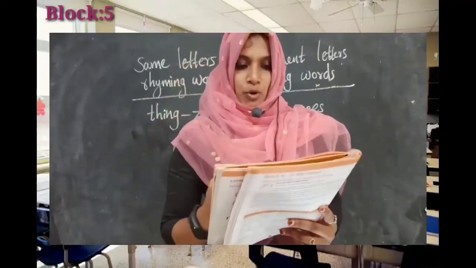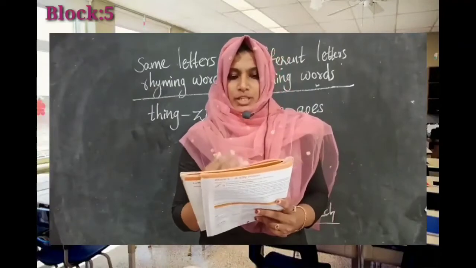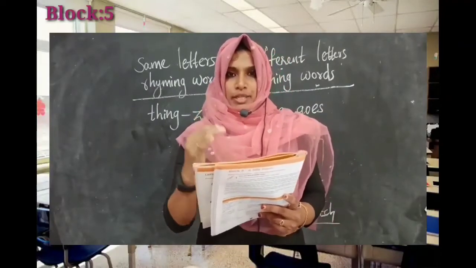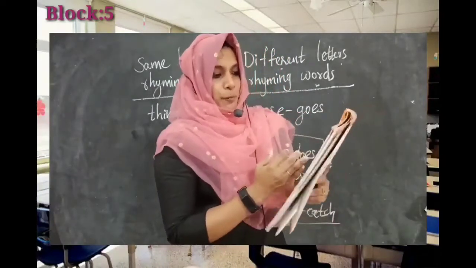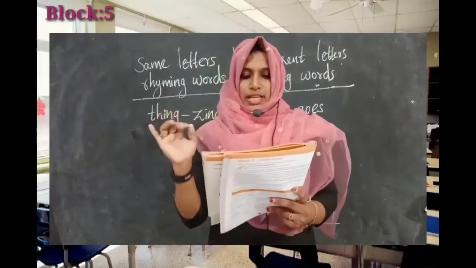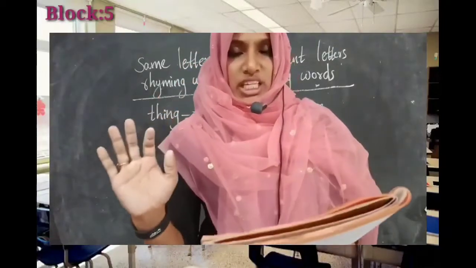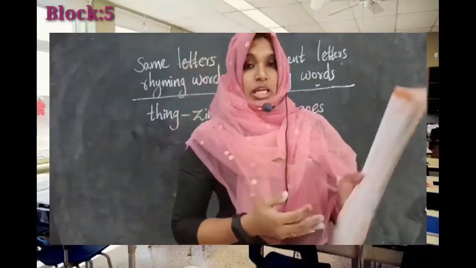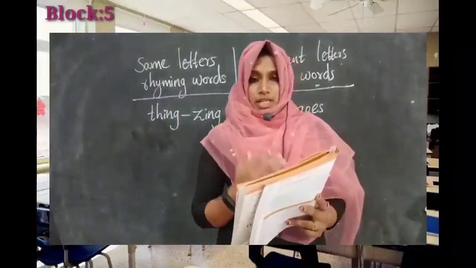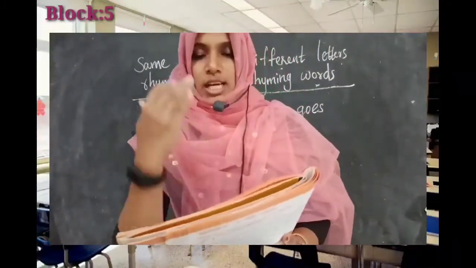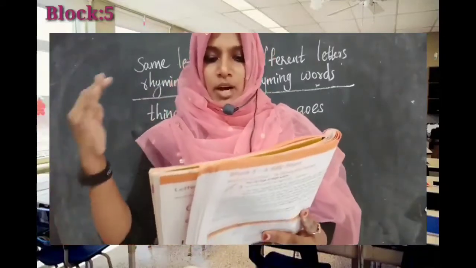So this is a poem. So here, what will you do? Here you have to underline the rhyming words from this poem. Okay, then number 2, write one rhyming word for each word. So here in this box, some words are given. So you have to find out its rhyming pair, rhyming words.